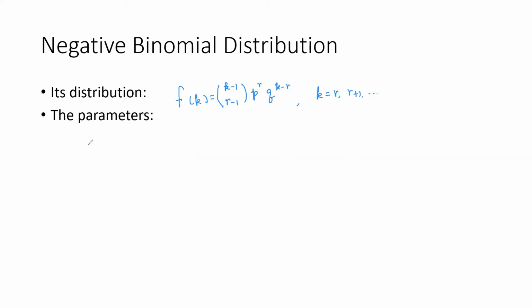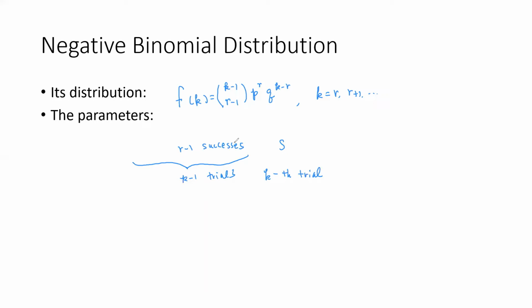In the first k minus 1 trials I have r minus 1 successes, and the last one, the kth trial, is a success.